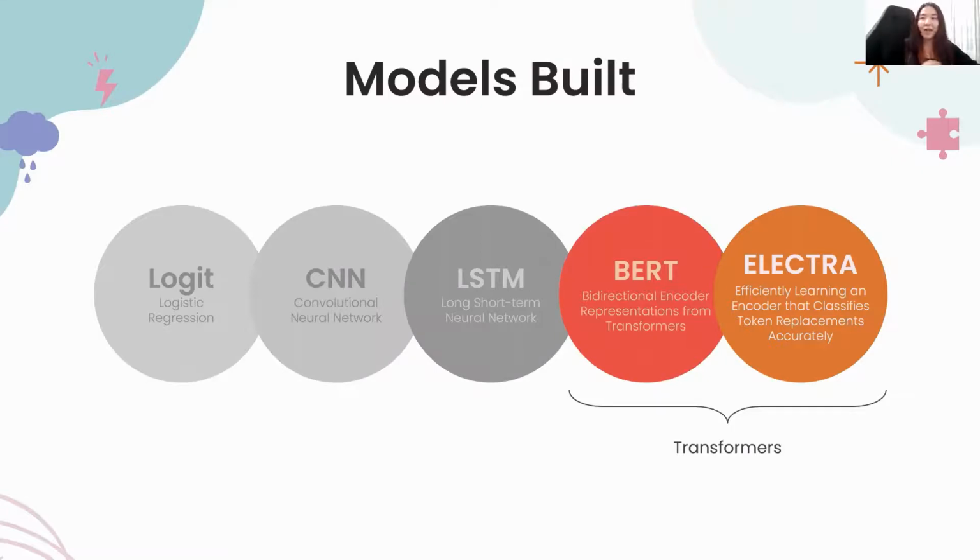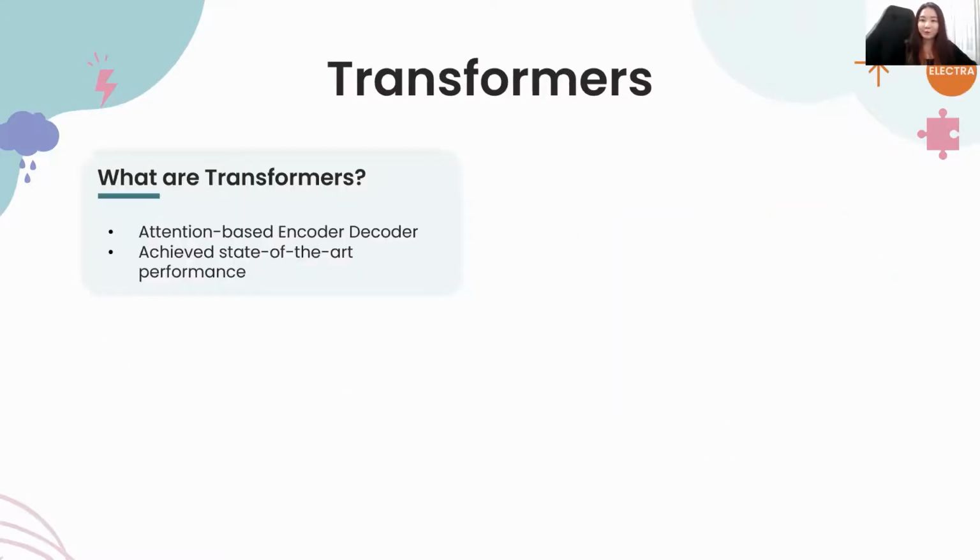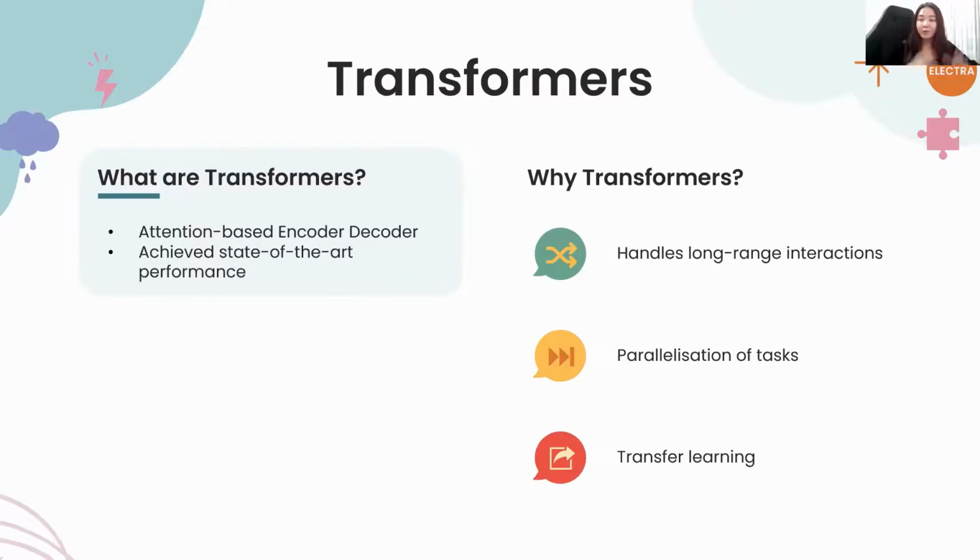Thank you, Aaron. I will now bring you through the transformer models built. Transformers are models with an attention-based encoder-decoder architecture. They have achieved state-of-the-art performances in recent research advancements. Transformers are able to handle long-range interactions better than deep learning models. Its model structure allows parallelization of tasks and accelerates processing time, unlike traditional models. Also, they yield better performance with lesser training through transfer learning.